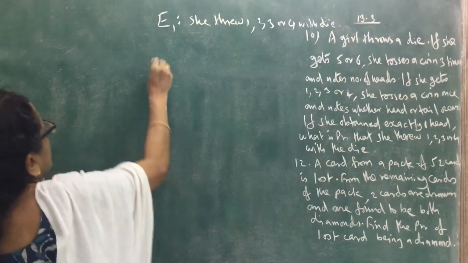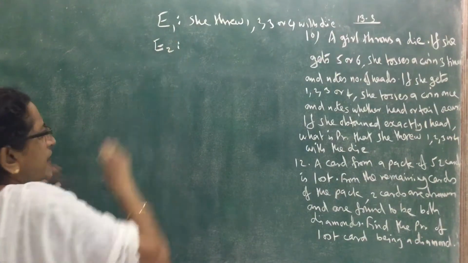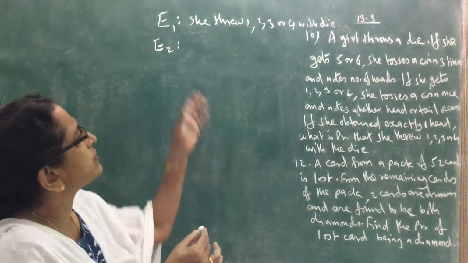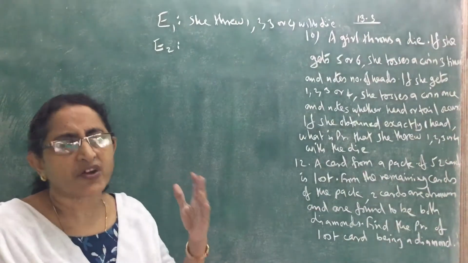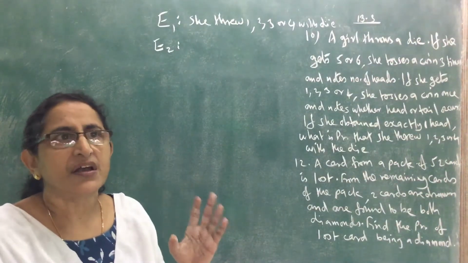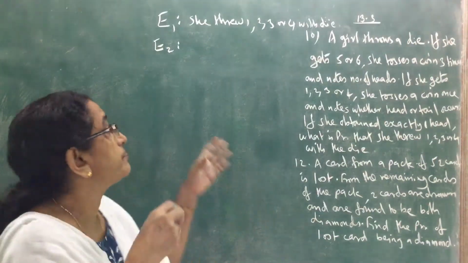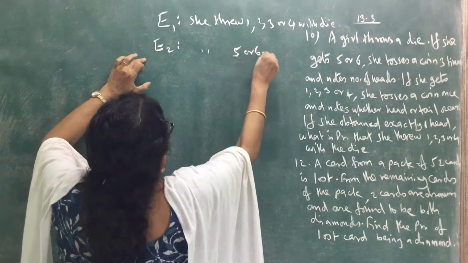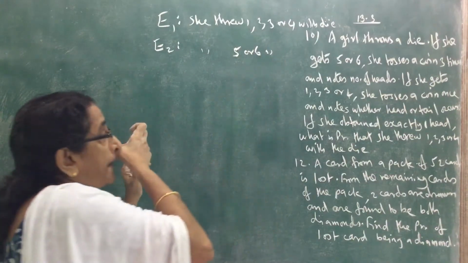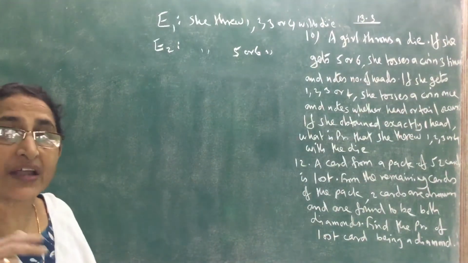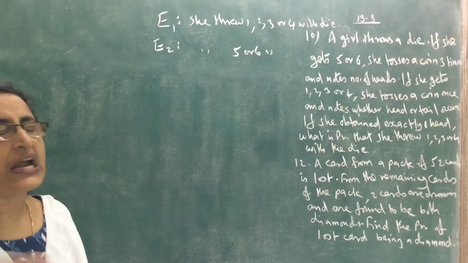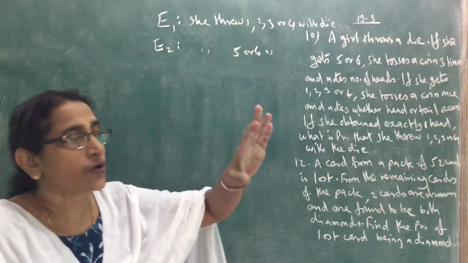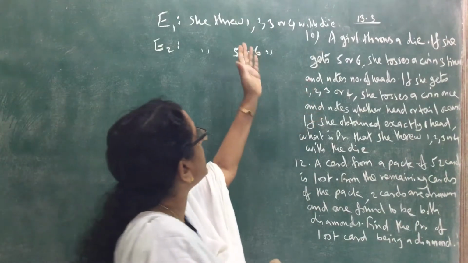So that is E1. What is E2? There are only two possibilities. When she throws a die, either she gets 1, 2, 3 or 4, or she gets 5 or 6. So E1 and E2 form a partition. E2 is she threw 5 or 6 with the die.